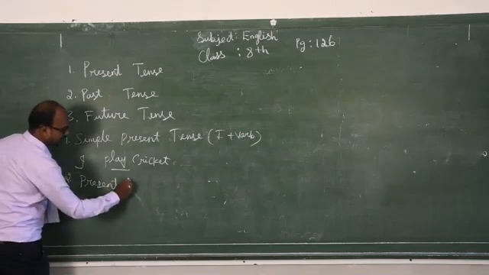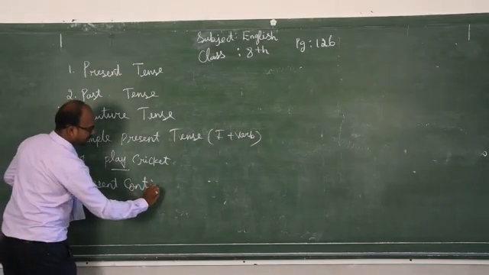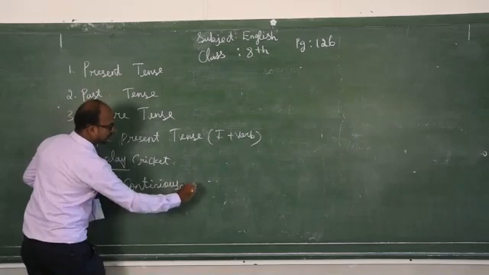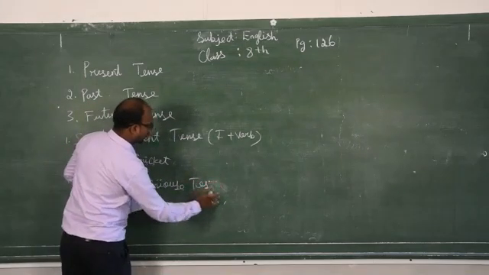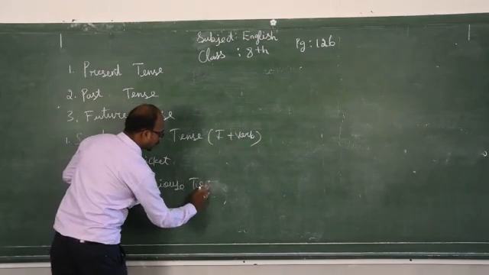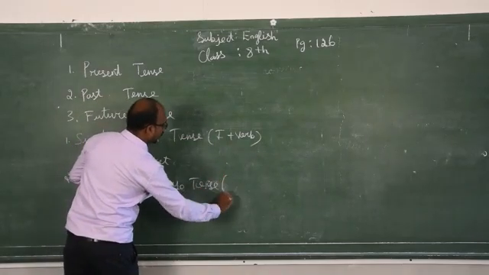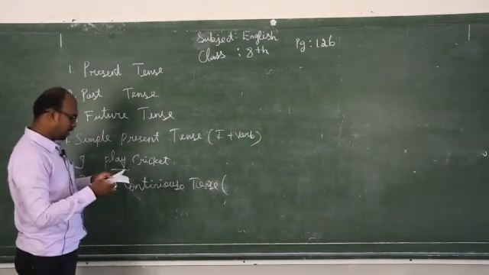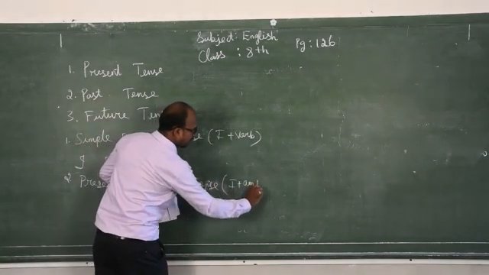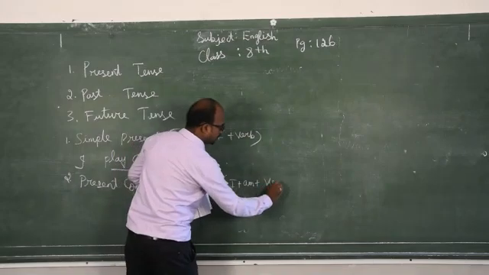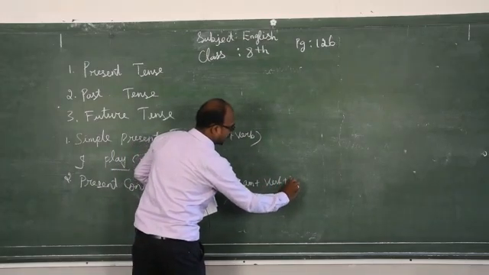Present continuous tense. What will come? I plus am plus verb plus ing.